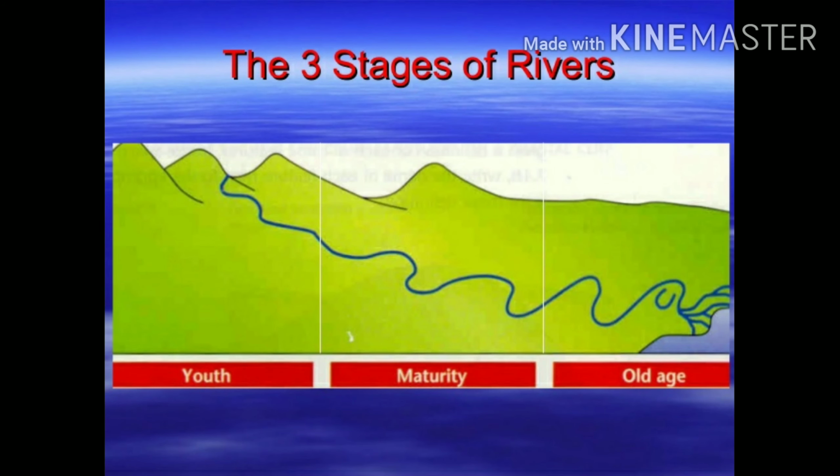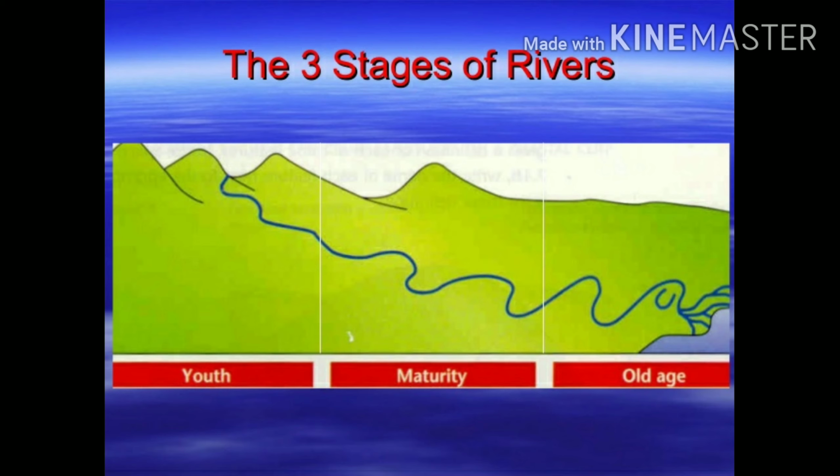Now, dear students, look at the diagram. Here you are getting three stages of the river: youth, maturity, and old age. The river's journey is mostly similar to the life of human beings. In youth, we are destructive, we are more energetic, and the river also does erosion in the same way. So the river in the youth stage does erosion.